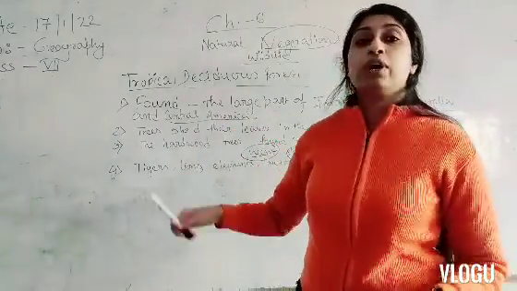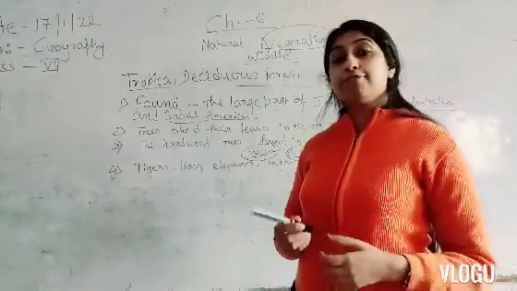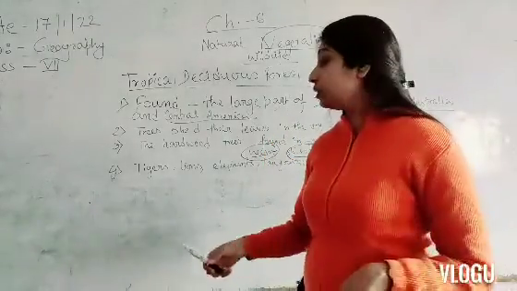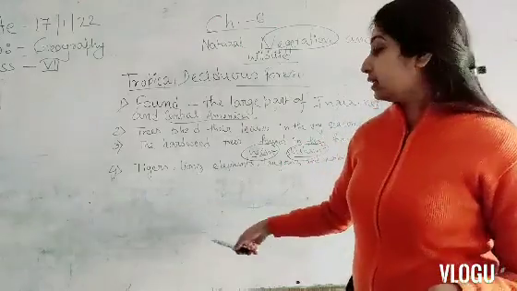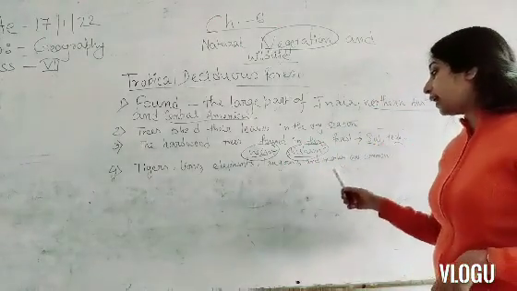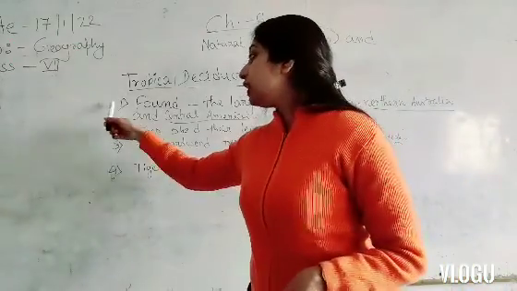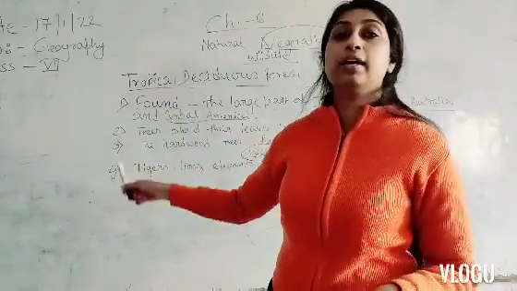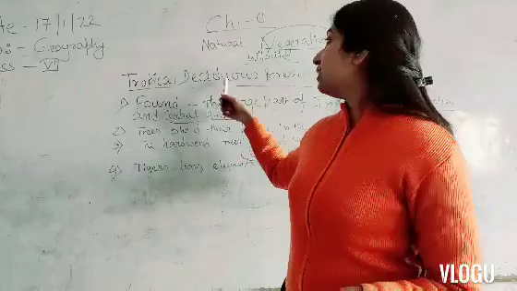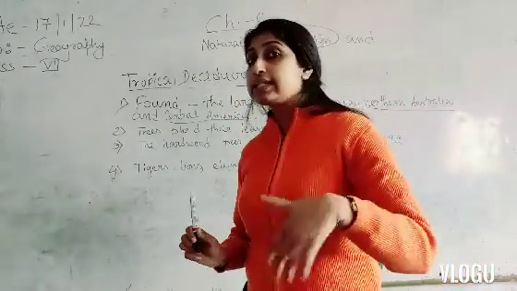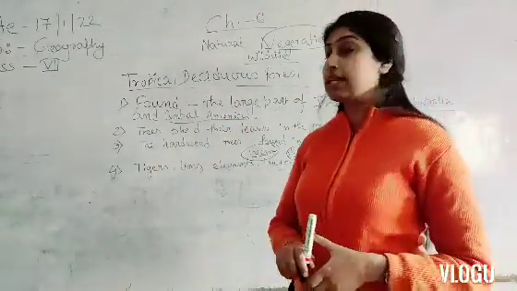And then what kind of wildlife can we find here? Tigers, lions, elephants, leopards and monkeys are so common here. So these 4 points are important for the tropical deciduous forest. So let's revise it once again.